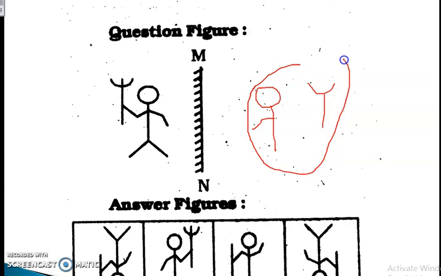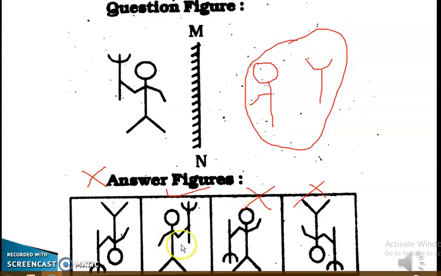This thing appears in this option. No, it is inverted. In this option, yes, it may be possible. In this option, no, it is also inverted. It is not possible. In this option, no, it is not possible because it is inverted. So the only option left is option 2. So the answer will be option 2.